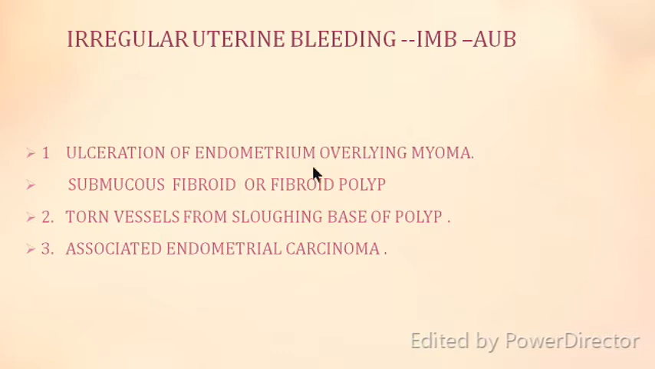Also, there is a feature of irregular menstrual bleeding. That is, apart from the menstrual bleeding, the patient may menstruate off and on between the cycles, and this is basically because the endometrium over the myoma starts to ulcerate, mostly in cases of submucous fibroid or fibroid polyp. Or there may be cases where there are torn vessels from sloughing of the base of the polyp, or there may be associated endometrial carcinoma.